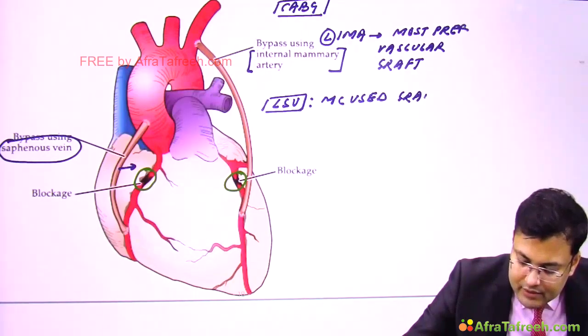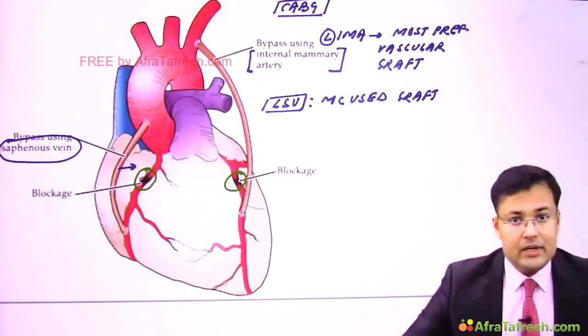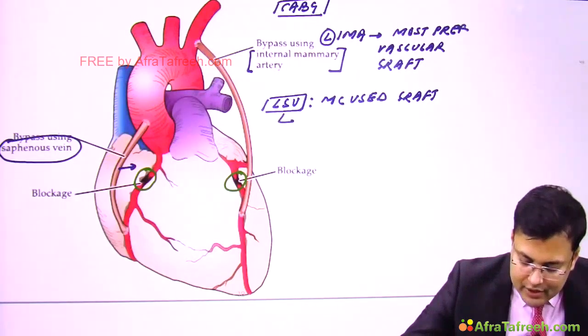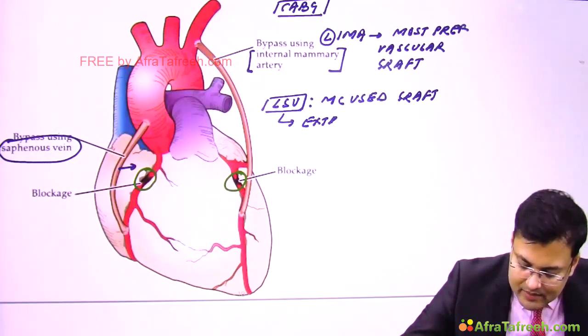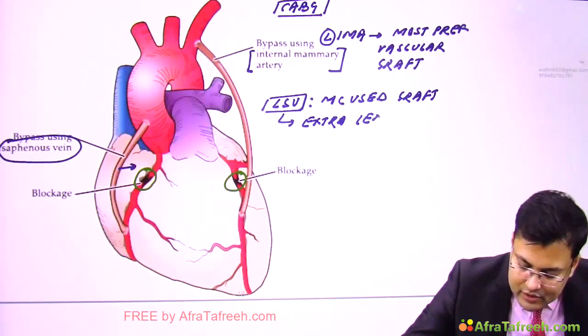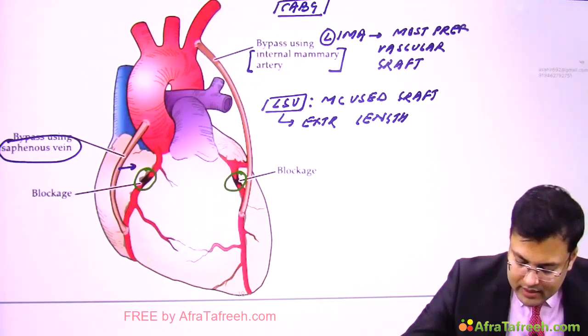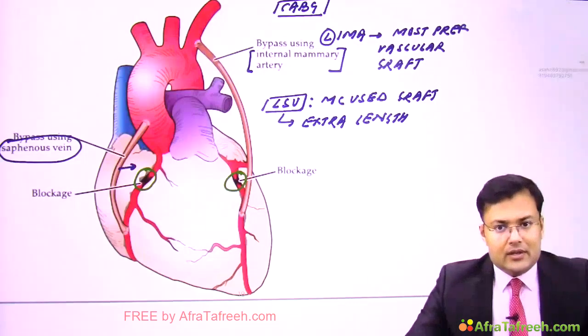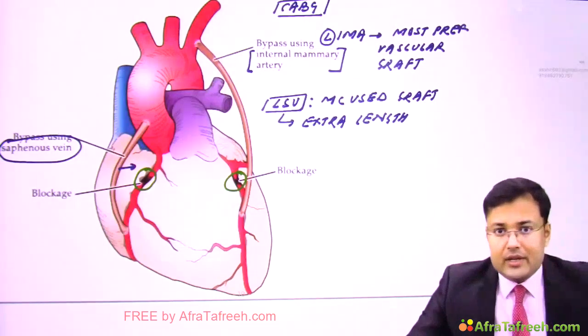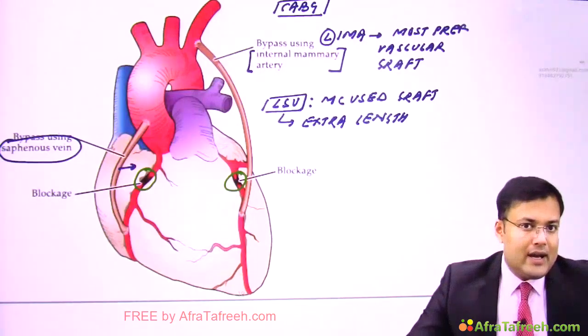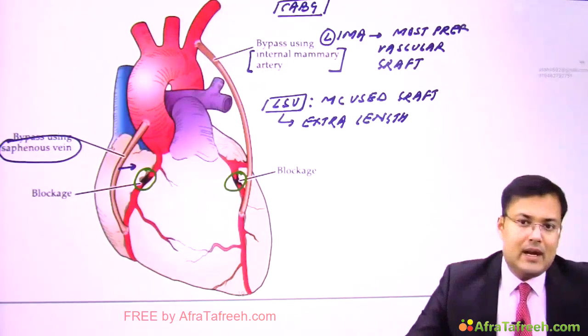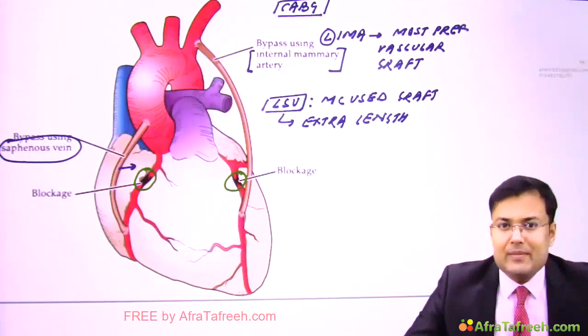Read the question carefully. And why it is most commonly used graft? Because of extra length. Clear? So long saphenous vein is long, right? So this is the advantage. It is most commonly used in CABG. And why left internal mammary artery is most preferred? Because of higher patency rate as compared to long saphenous vein.